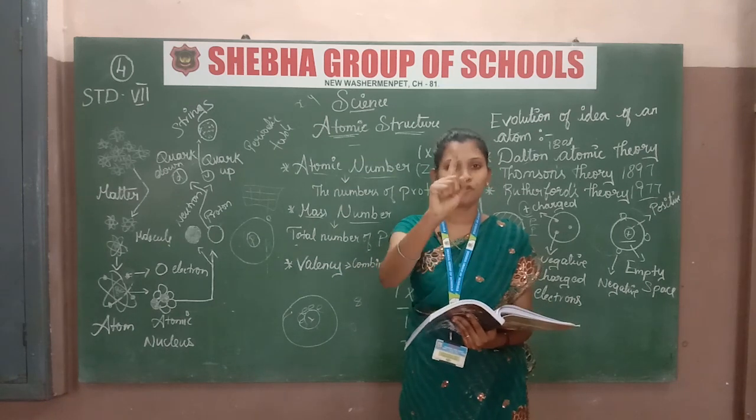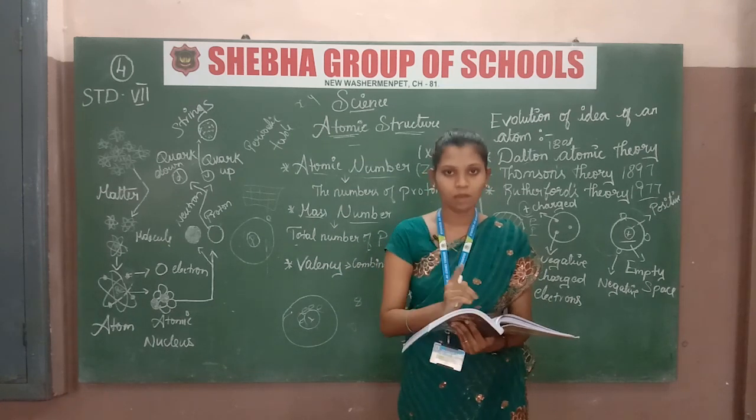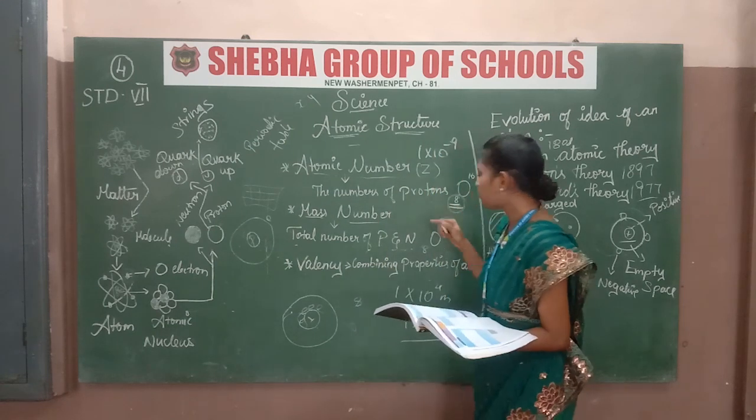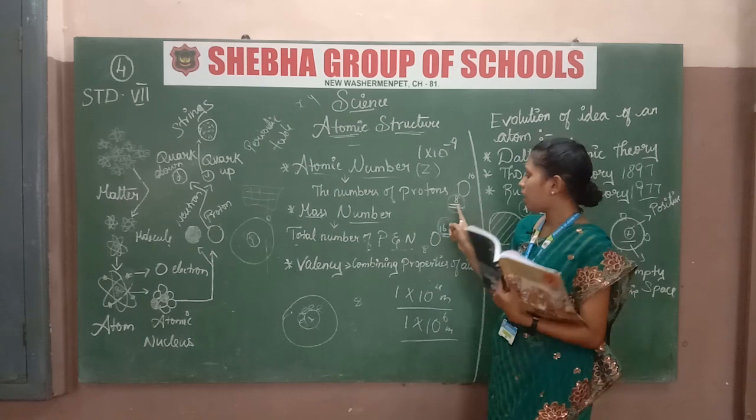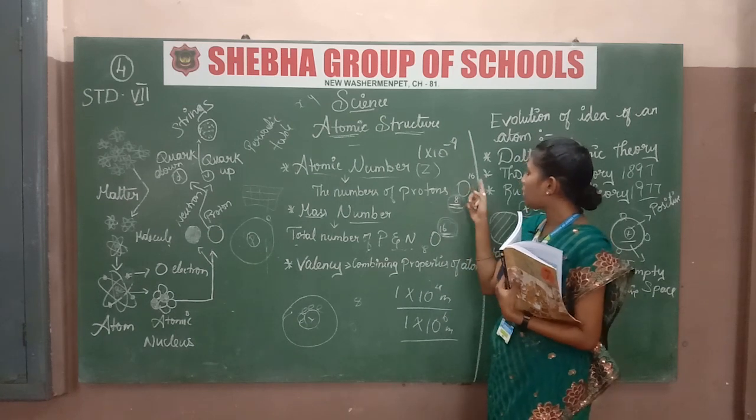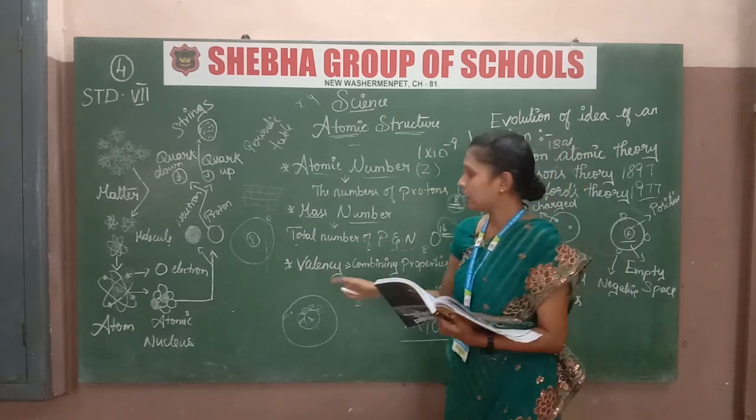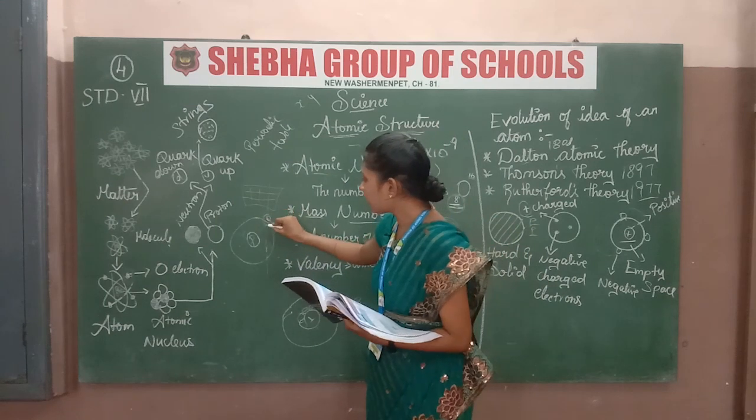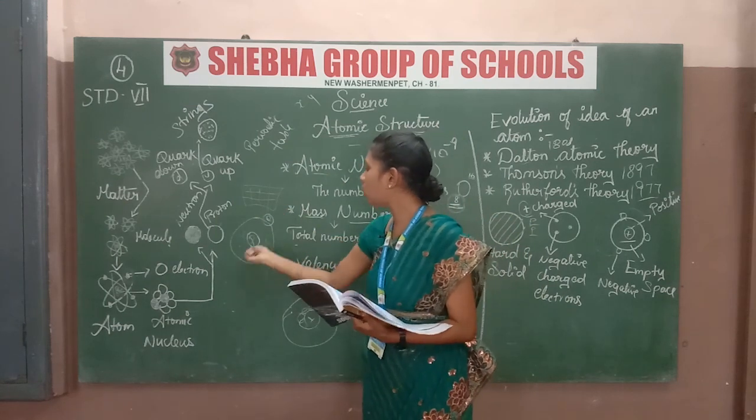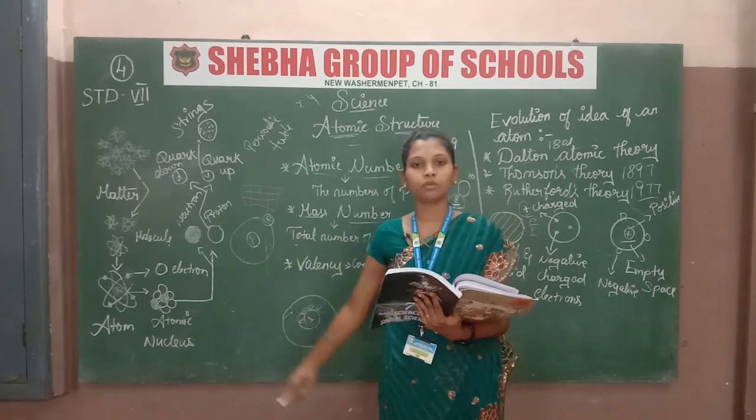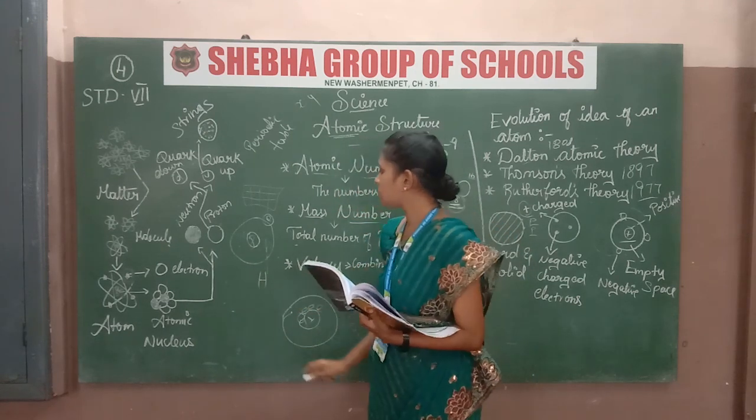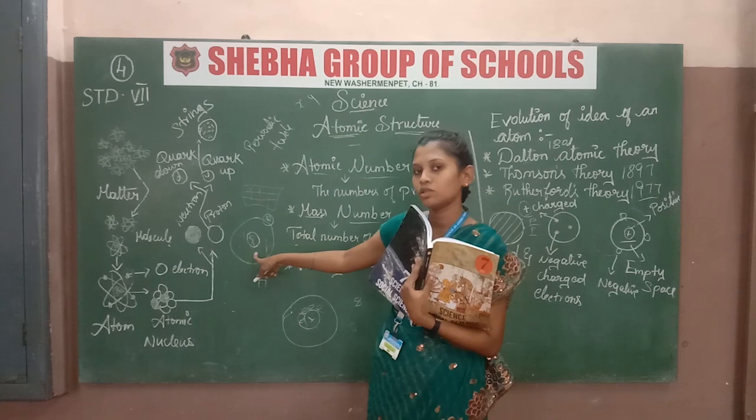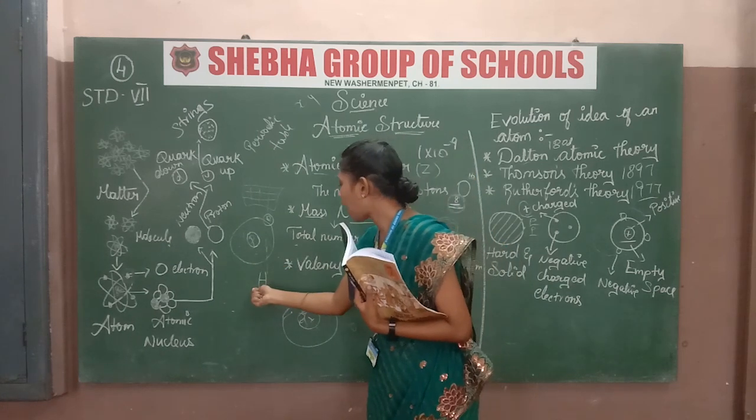Hydrogen is the first element. It has only 1. Atomic number is 1 and mass number is also 1. In oxygen, the atomic number is 8 and the mass number is 16. In hydrogen, they give 1 electron and 1 proton. Now you have to write the number. How will you write it? For hydrogen, how many protons are there? 1. So you have to write 1.